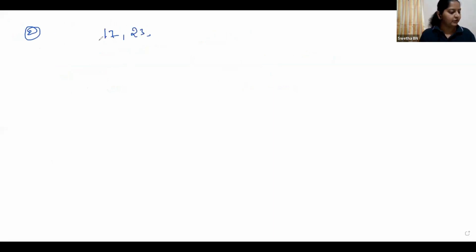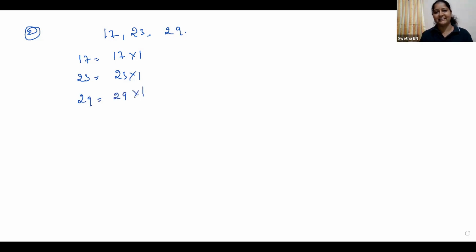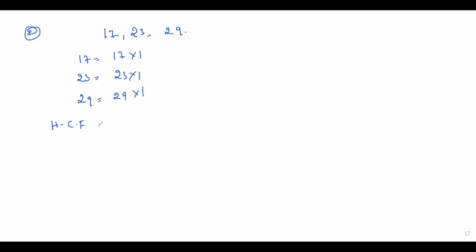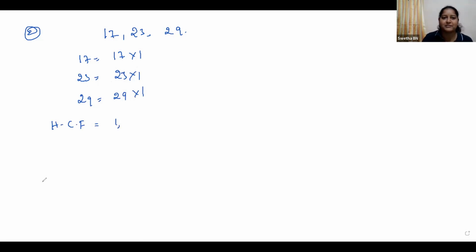17, 23 and 29. So how can you write it? 17 is a prime number itself, no? So you can write it as 1 into 17, right? So 17 into 1. What about 23? It is also a prime number. You can write directly 23 into 1. What about 29? It is also a prime number, 29 into 1. So what is common here? 1, ma'am. 1. Very good. So HCF is 1. All are prime numbers only.